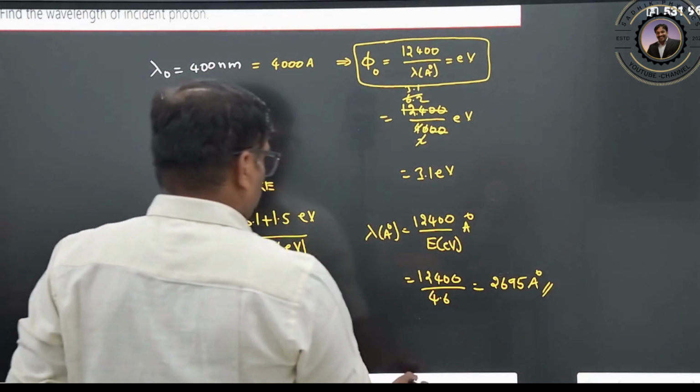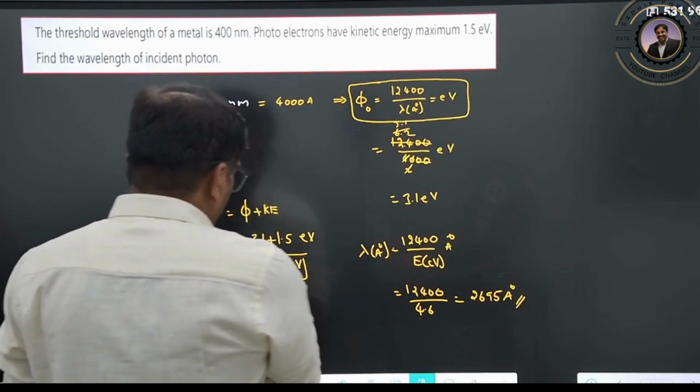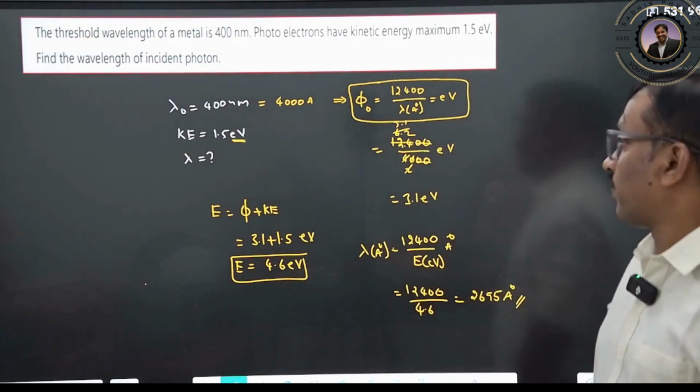So this is our incident wavelength. You can even solve it by different methods also, and you can solve it very easily. Clear?